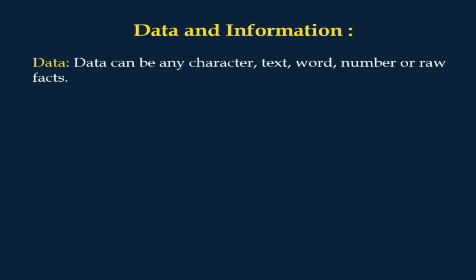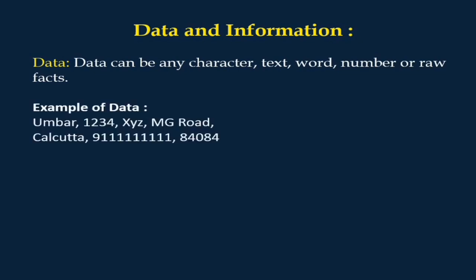First one is data. Data can be any character, text, word, number, or raw fact. It means before processing, whatever things we are collecting, that is also called the raw material, that's called data. It can be any character, text, word, number, or raw fact. Then what is information? Before going to information, let's see an example of data.